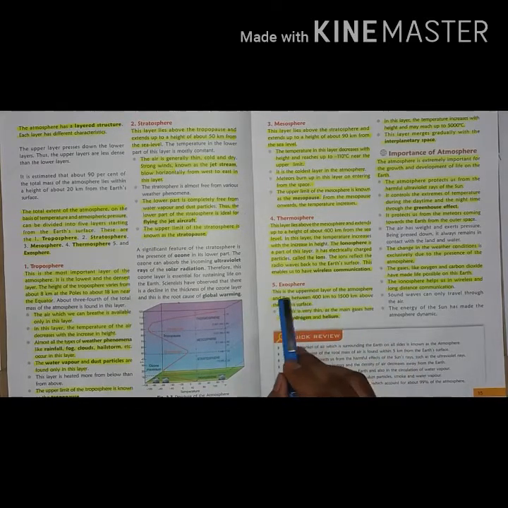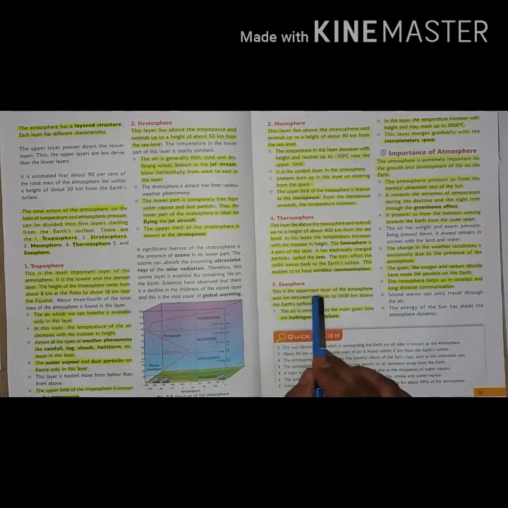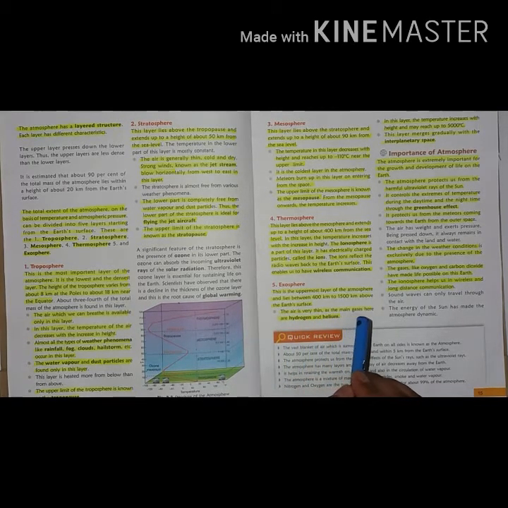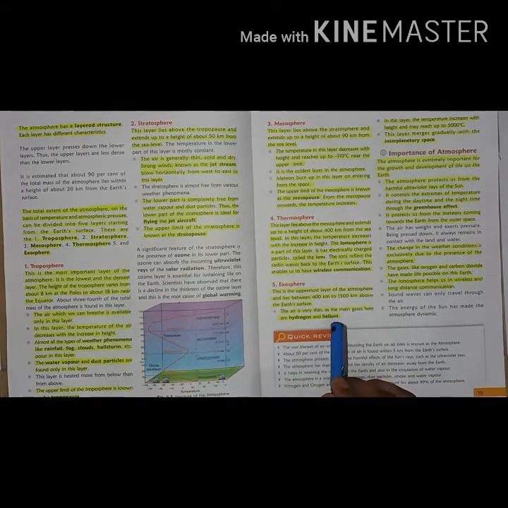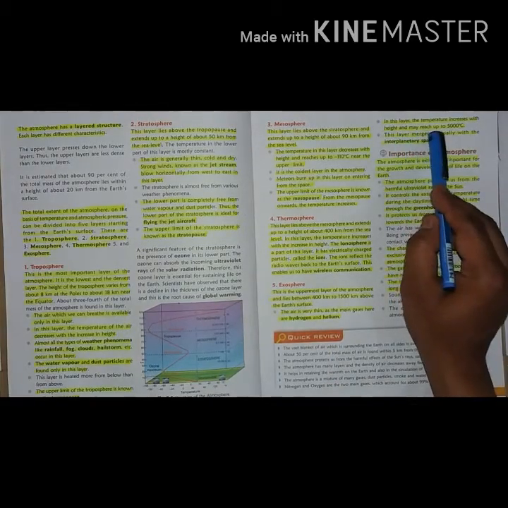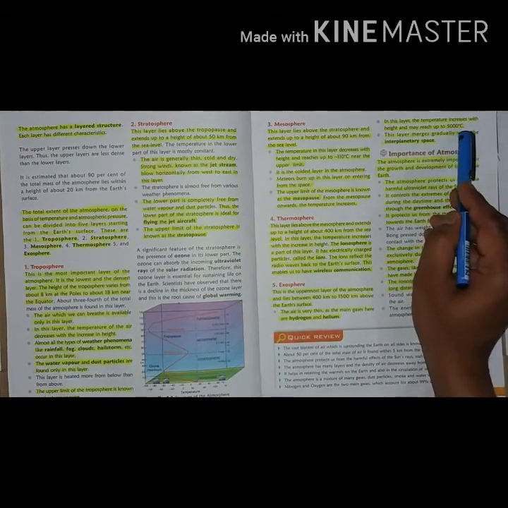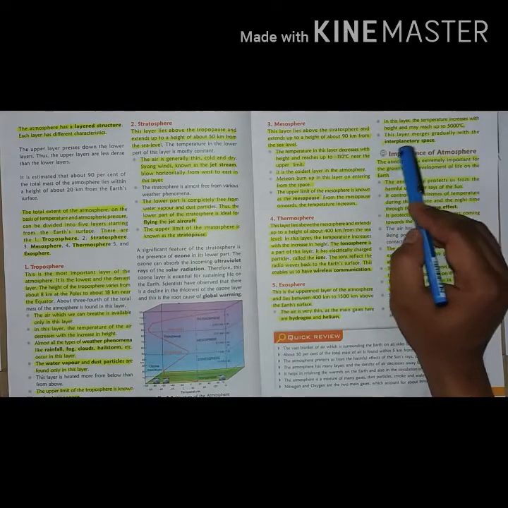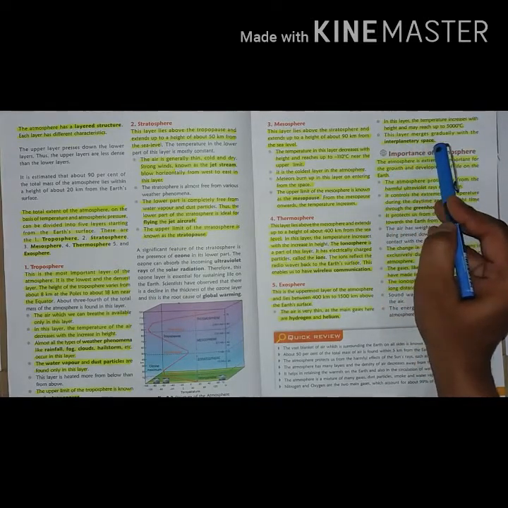Now the last is exosphere. This is the uppermost layer of the atmosphere and lies between 400 km to 1500 km above the Earth's surface. The air is very thin as the main gases here are hydrogen and helium. In this layer, the temperature increases with the height and may reach up to 5000 degrees centigrade. This layer merges gradually with the interplanetary space.